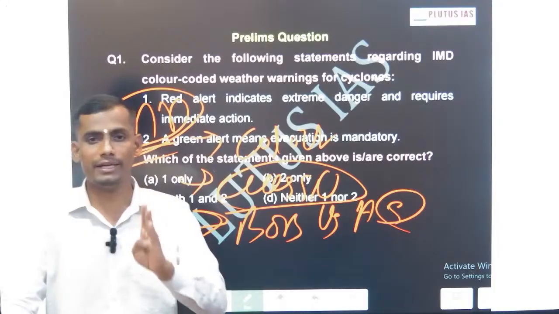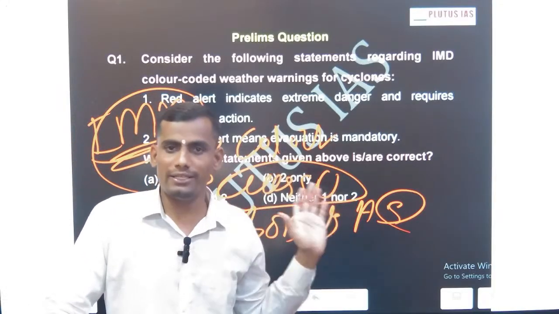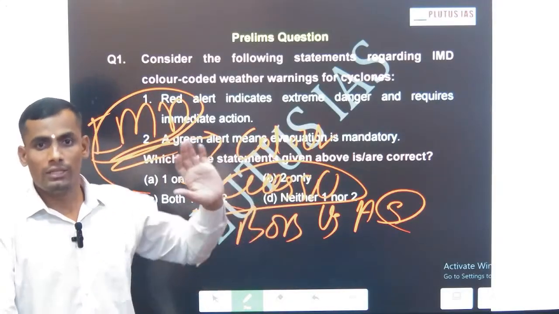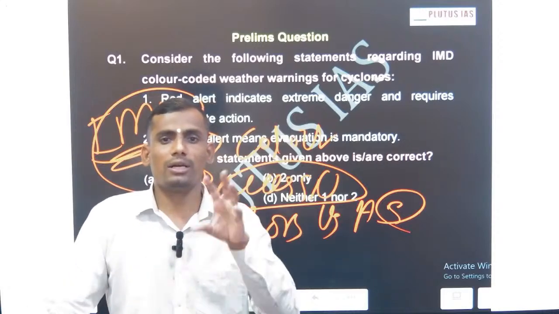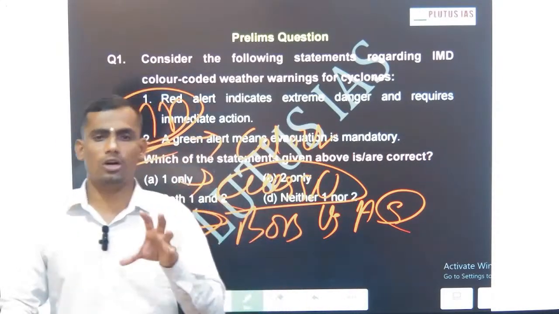You should have the data on how many cyclones are exactly hitting India annually. You will get this data from the IMD. You will get the data from NDMA. So this is our overall treatment of cyclone as a disaster, and cyclone as a geographical phenomenon.